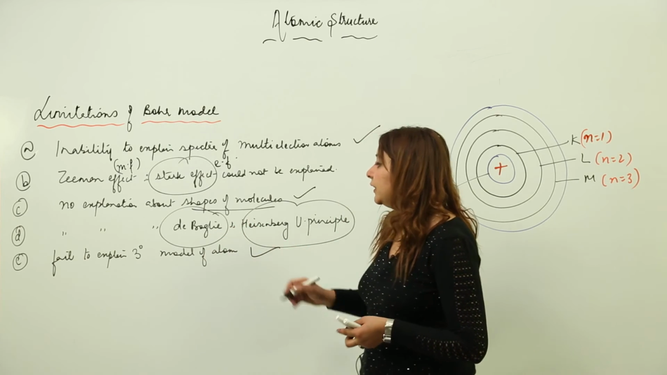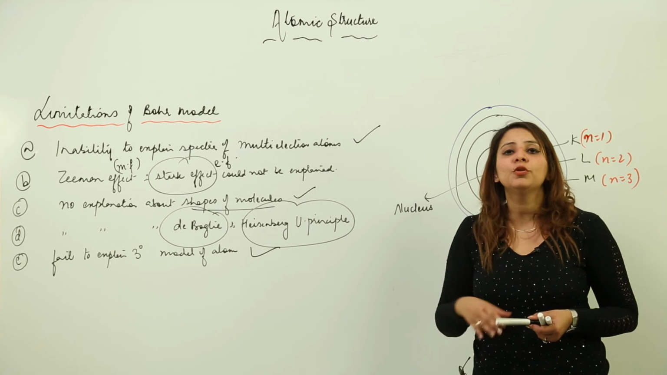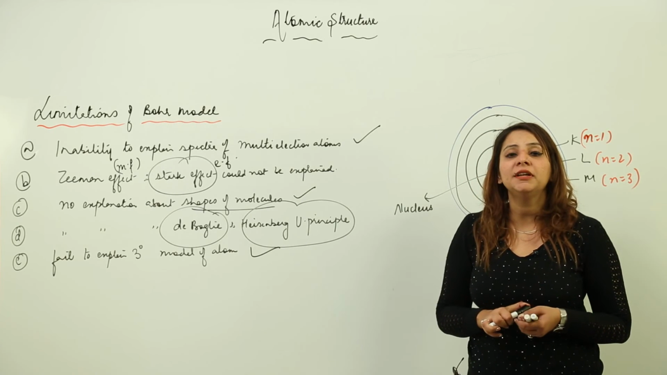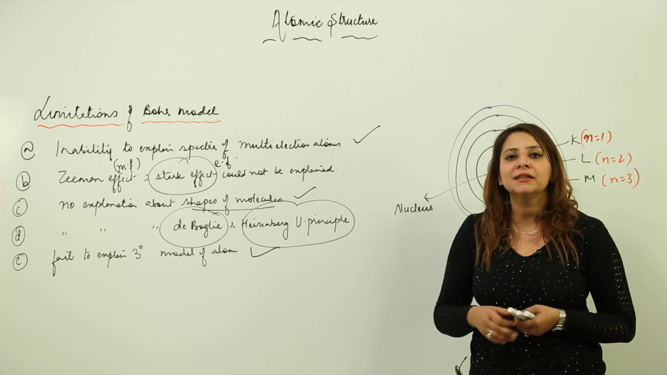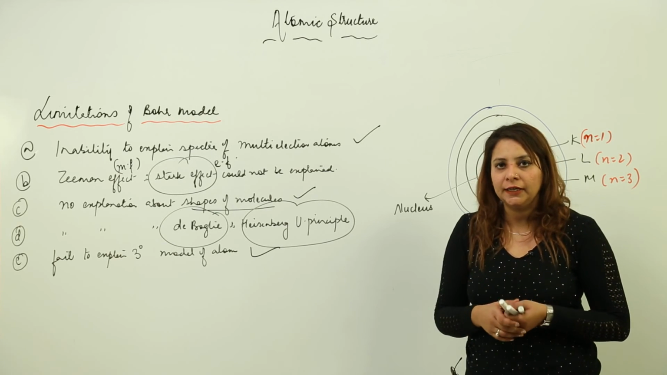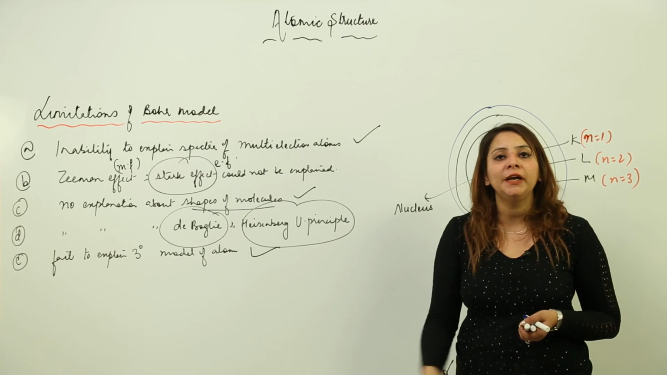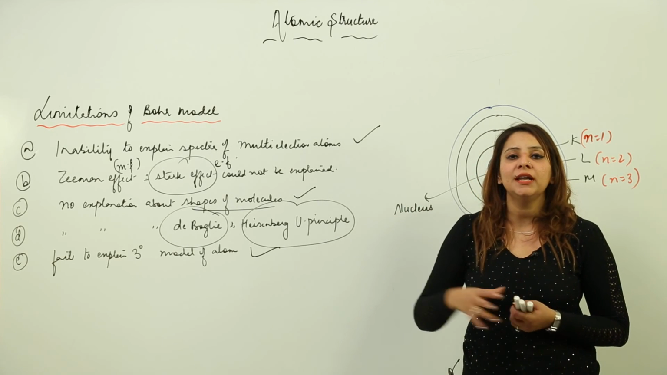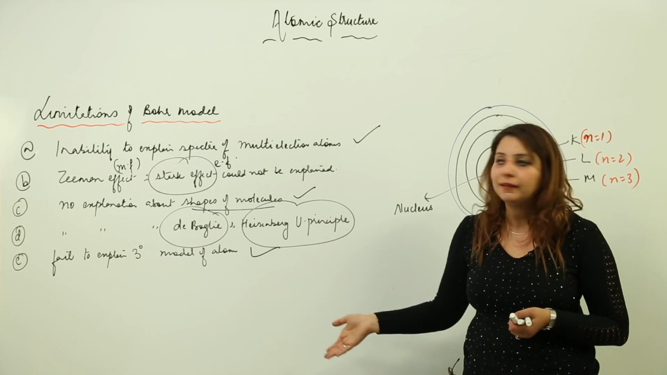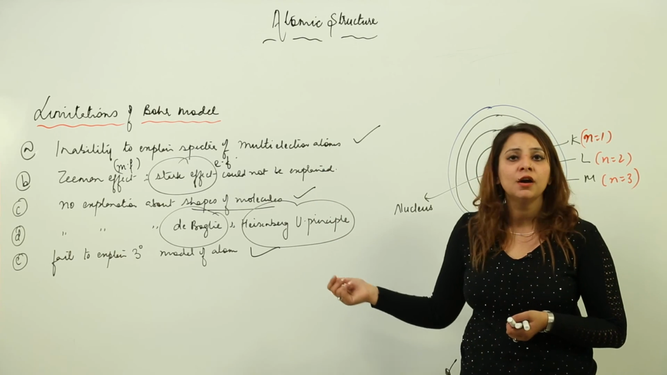And moreover, it explains only the circular motion of the electron. That means according to it the atom model is a flat model, but later on it was proved that it is a three-dimensional model of an atom. So these things could not be explained by the Bohr model. Therefore we need a theory which can explain these things also, which could not be explained by the Bohr model.